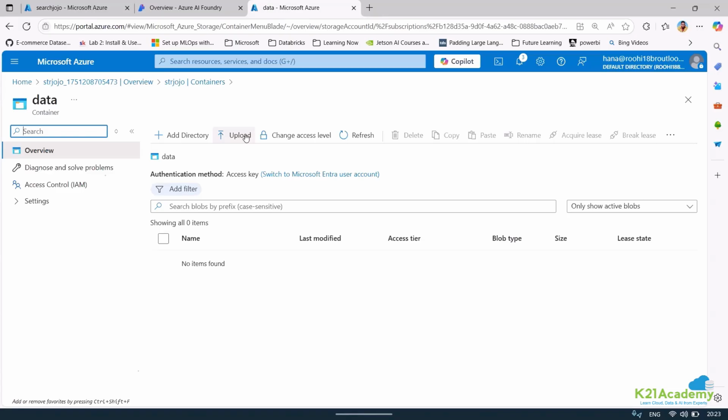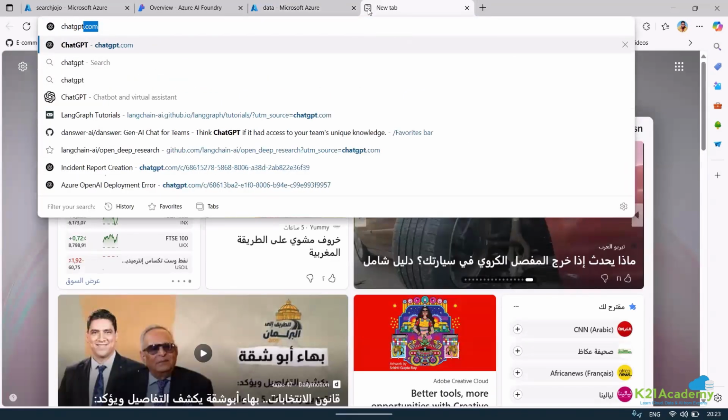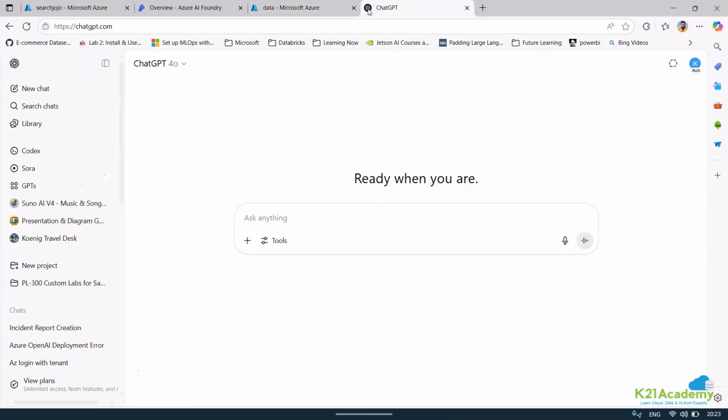The only way we can integrate is the vector length. I need to check the vector length. The vector length should be the same. The vector length of your Azure AI Vision embedding model should match the vector length of your OpenAI or any of the Llama embedding models that you're going to use.